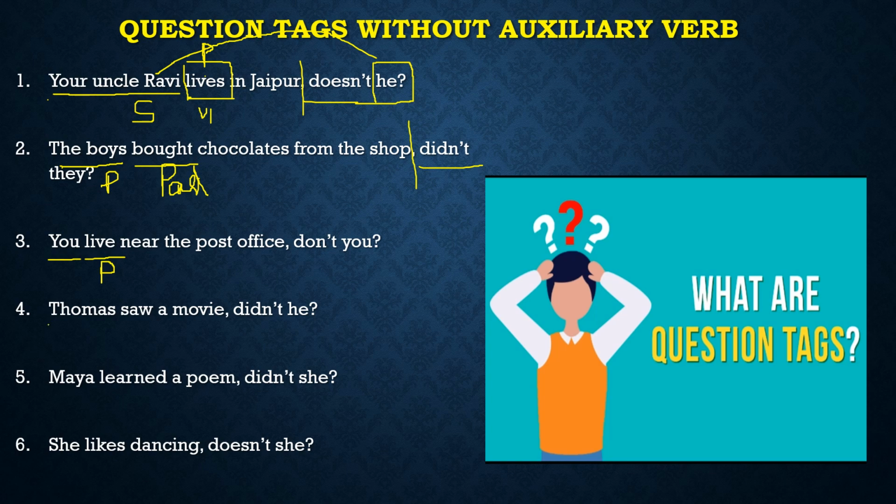Thomas saw a movie. Thomas is a boy. Okay. So saw is the verb, and you know saw is in the past tense. So we have to use question tag that will also be in the past tense. Thomas saw a movie, didn't he? Okay, didn't मैंने क्यों use किया है? Why I have used didn't over here? The sentence is in positive. So ये not तो लगाना पड़ेगा ही, है ना? Not तो लगेगा ही, but did क्यों लगा है? Did इसलिए लगा है क्योंकि the sentence is in past tense.